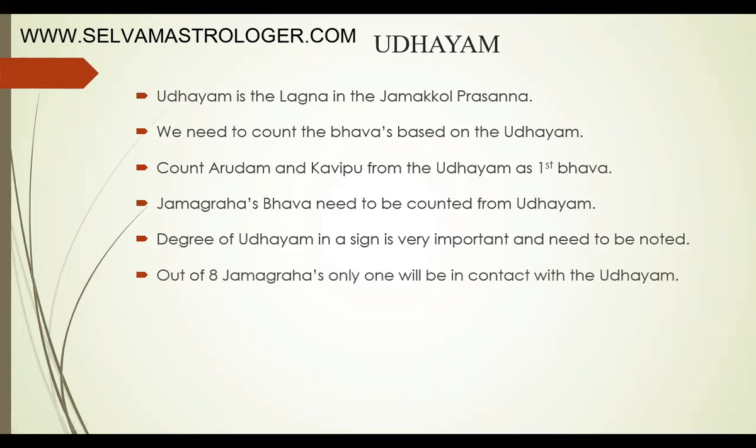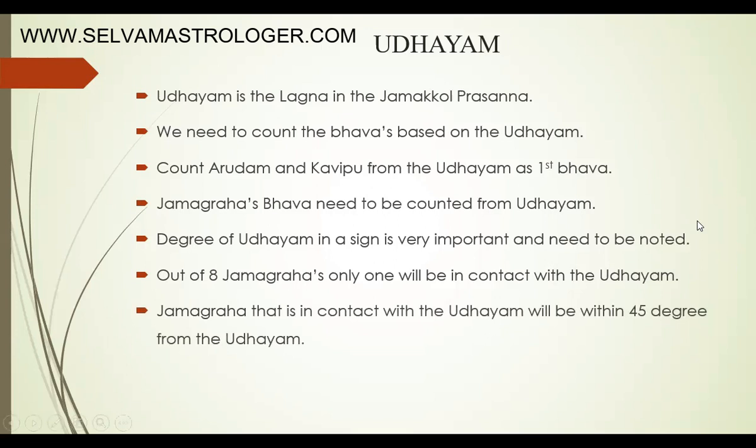Out of 8 Jamagrahas, only one of the Jamagrahas will be in contact with the Udayam. All the 8 Jamagrahas will be moving at the same speed. So at a time, only one Jamagraha will be in contact with the Udayam or approaching towards it.